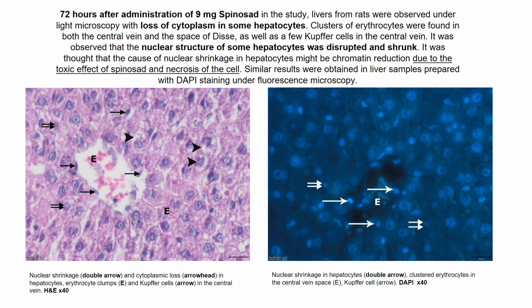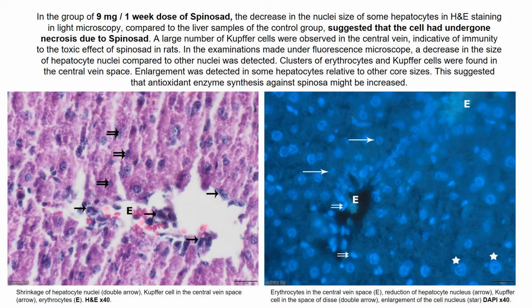In the other group, 72 hours after administration of 9 mg spinosad, we saw loss of cytoplasm in some hepatocytes. We also observed that the nuclear structure of some hepatocytes was disrupted and shrank. We thought that the cause of nuclear shrinkage in hepatocytes might be chromatin reduction due to the toxic effect of spinosad and necrosis of the cell. One week after 9 mg administration, we observed a decrease in the nuclear size of some hepatocytes, which suggested that the cell had undergone necrosis due to spinosad.